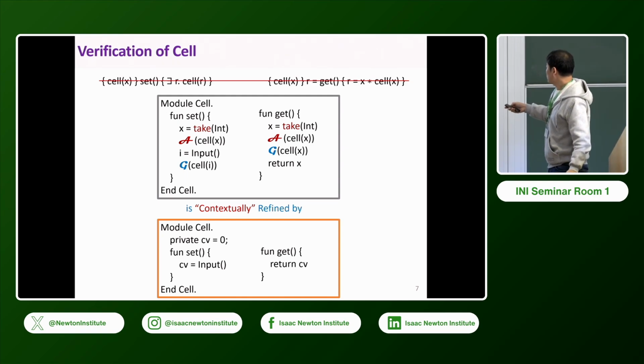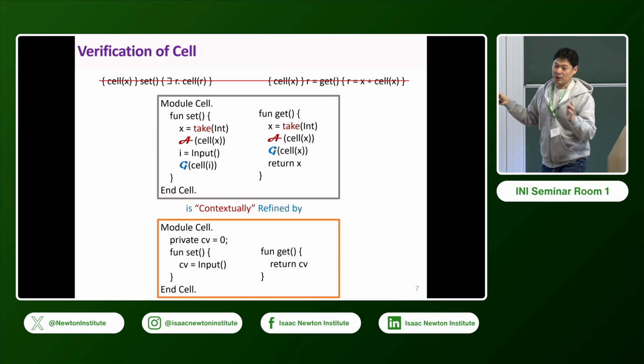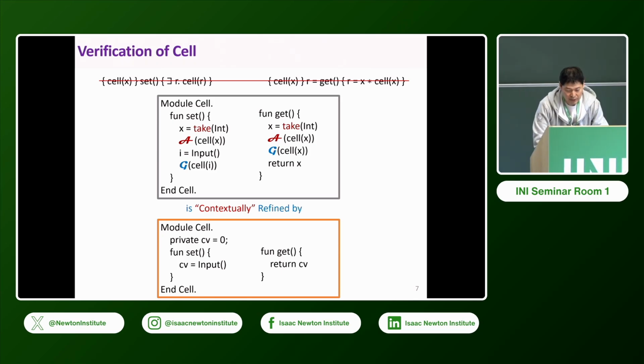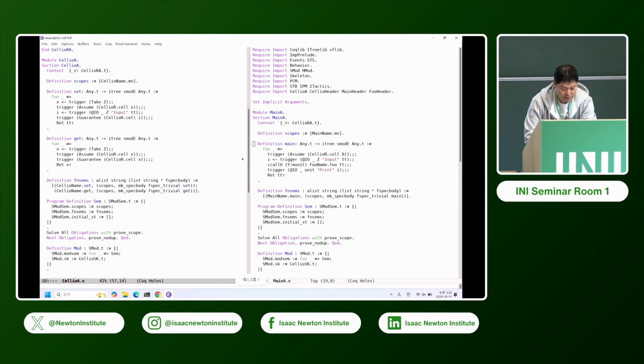So when you reason about these two refinement code, you are here and you are here, for example, in that case. Then you take a step, then you get the cell X in the hypothesis, in the separation logic hypothesis, and then both input, you step the same IO. And then you have to prove this one in separation logic. So it basically looks like separation logic. So I will show you how it works.